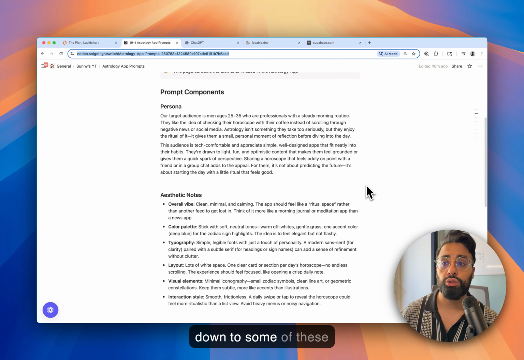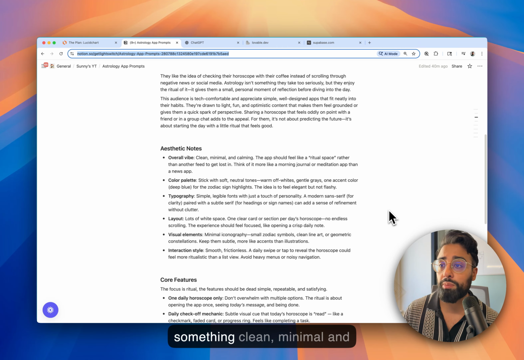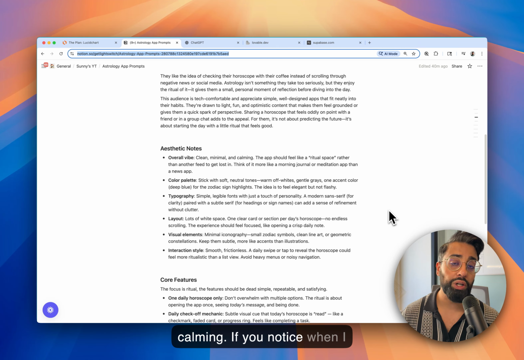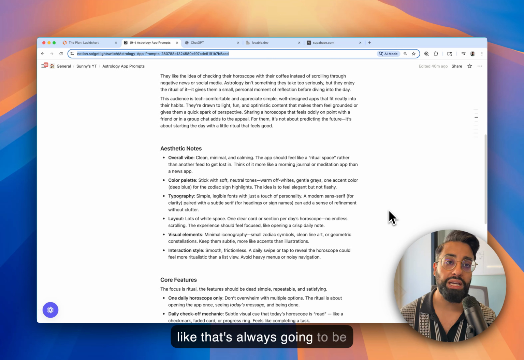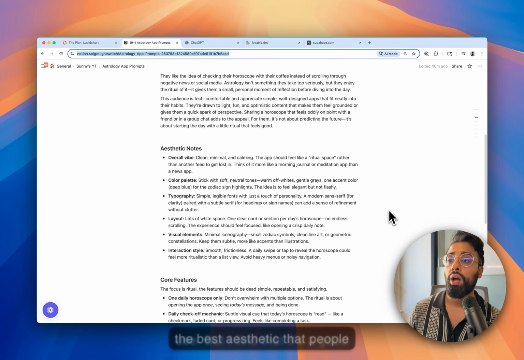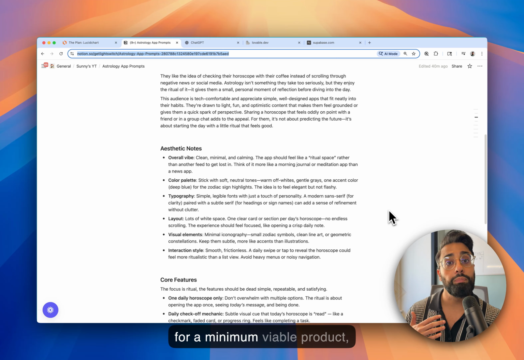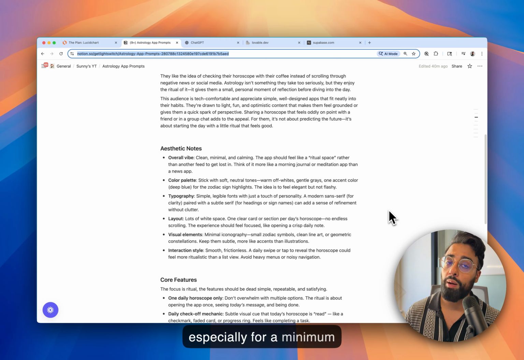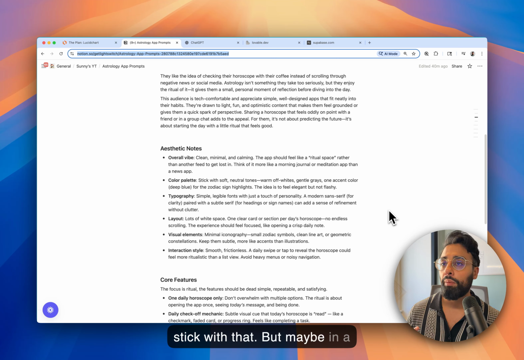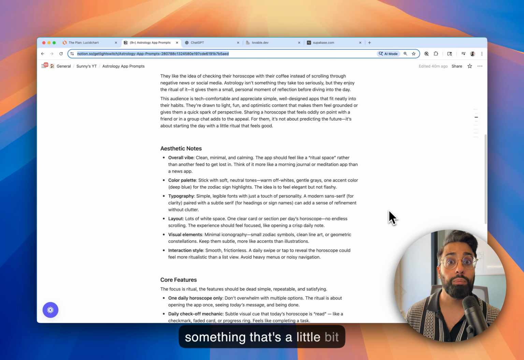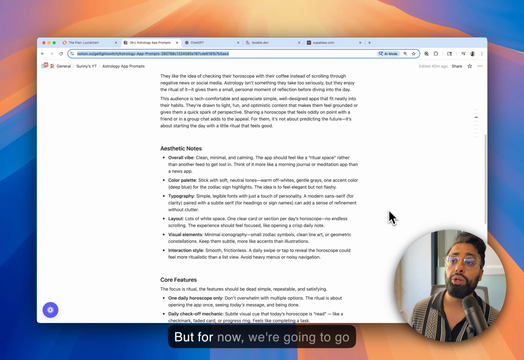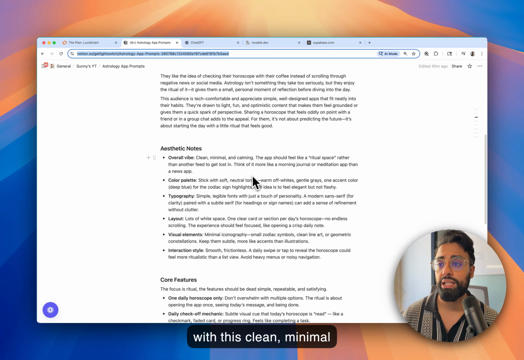Now, let's jump down to some of these aesthetic notes. So we want something clean, minimal, and calming. If you notice, when I do a lot of these videos, I always start with clean, minimal UIs. Not because I feel like that's always going to be the best aesthetic that people use, but I find that it's a good starting aesthetic, especially for a minimum viable product that is generated with AI. So I tend to stick with that, but maybe in a future video we can explore something a little bit more busy and more designed. But for now, we're going with this clean, minimal aesthetic.